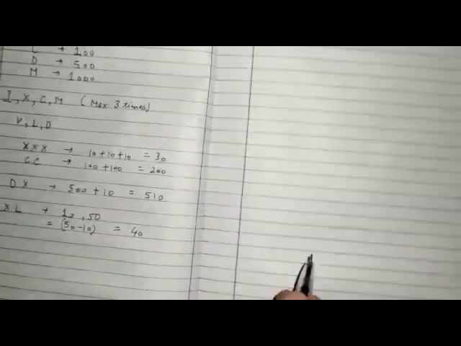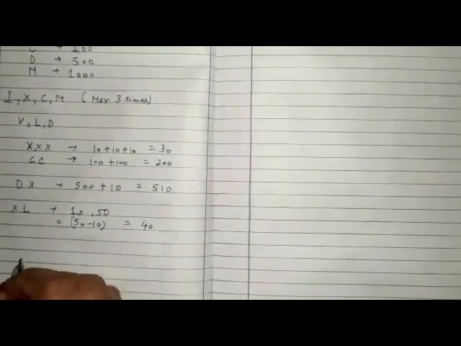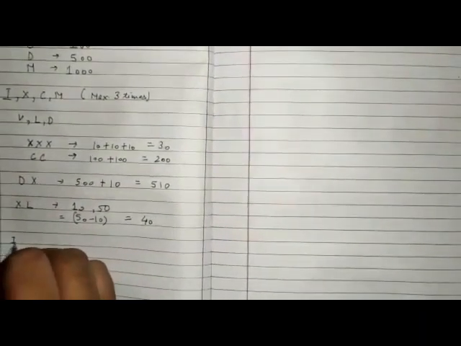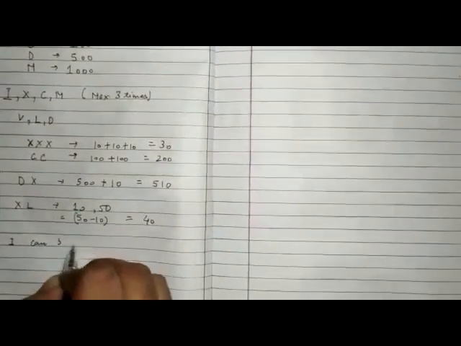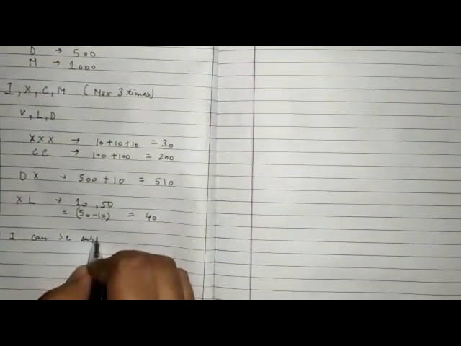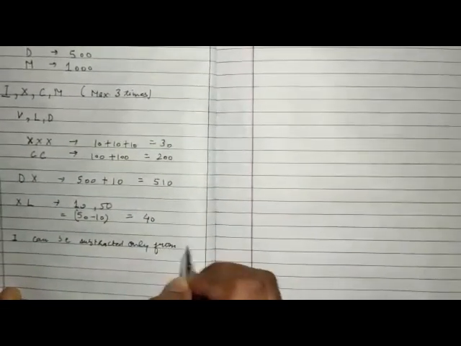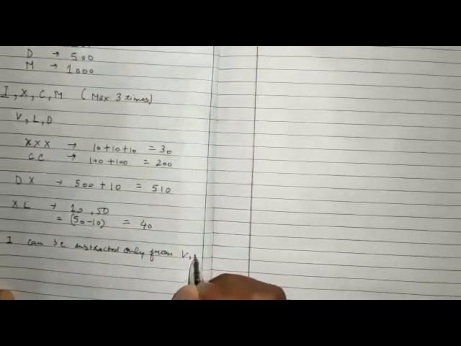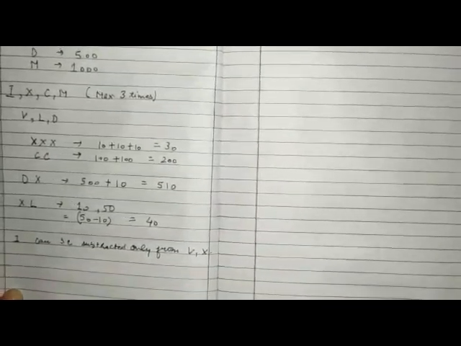For subtraction, there are some fixed rules that I can be subtracted only from V and X. Clear one?